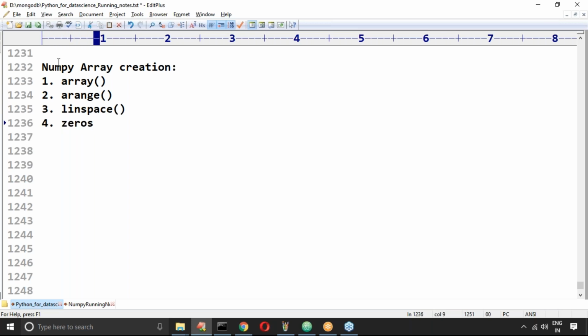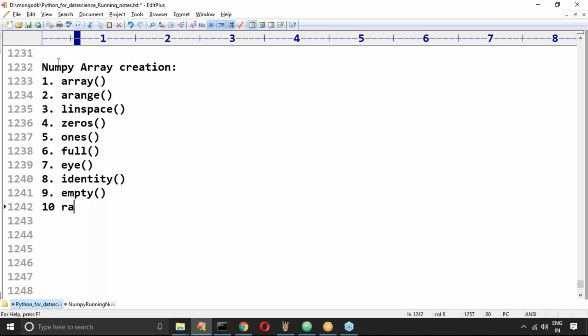Can you please create an array only with zeros? Can you please create an array only with ones? Can you please create an array with full, like full_like? After that, the identity matrix: identity, a square matrix. Next, can you please create an empty array with junk values, empty? Just like a template, in the future I want to store the data, no problem, right? Next, after that, random